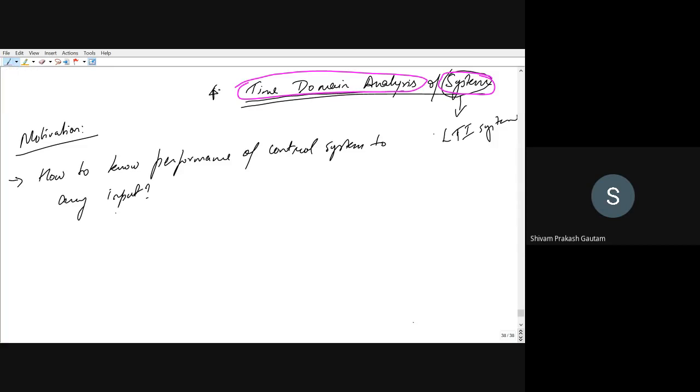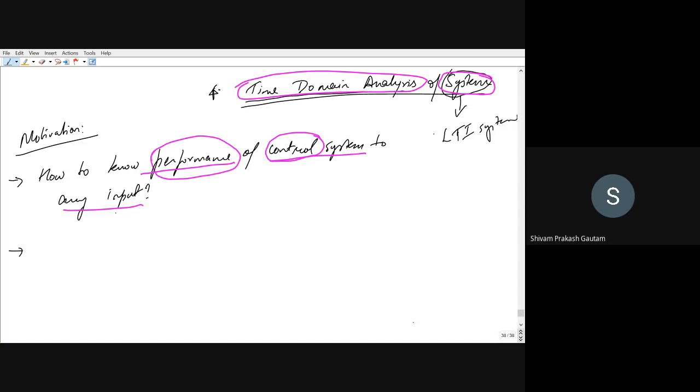What does it mean? Suppose you have a system which is controlled. Now, how will you analyze its performance? Suppose you do not know about the history of the vehicle. You cannot randomly apply any input to that system, because you do not know what its output will be. Once you have the history, once you know what the behavior of a system will be to any kind of input, then you can use that system, right? So before using a system, you should know how it will perform to different kinds of input. This is our first motivation.